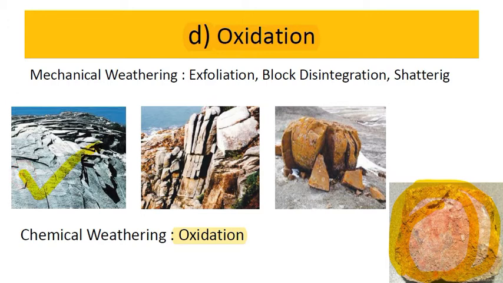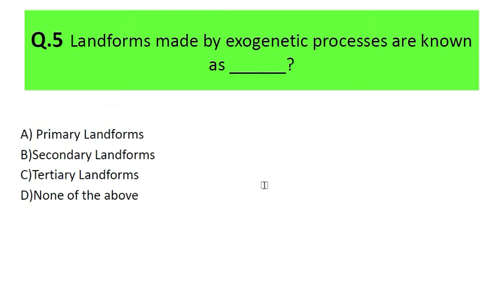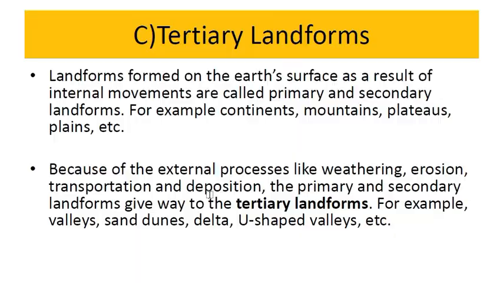Here you can see exfoliation. Here it is block disintegration, and here it is shattering of rock. All these things are mechanical weathering processes. So let's move towards the next question. Landforms made by exogenetic processes are known as primary, secondary, tertiary. We have already discussed it, it is a tertiary landform. Same explanation over here.